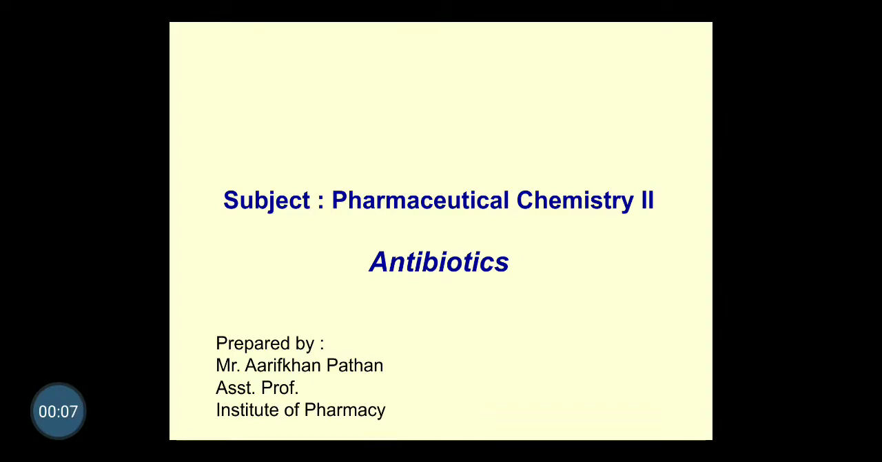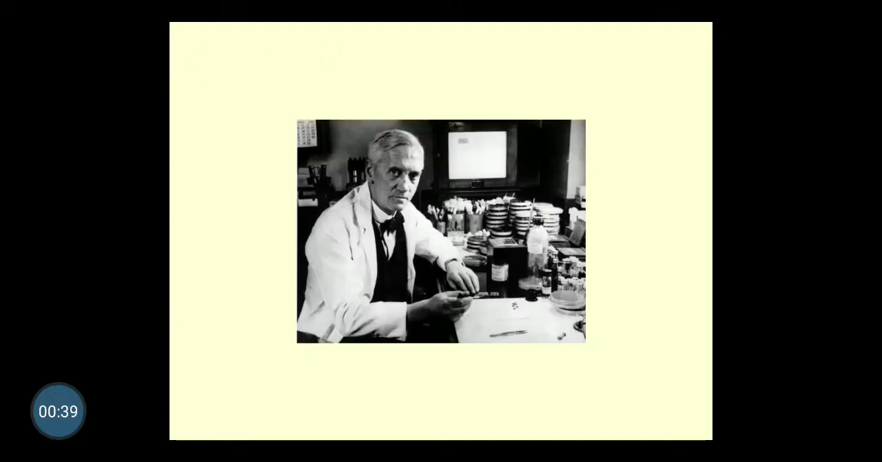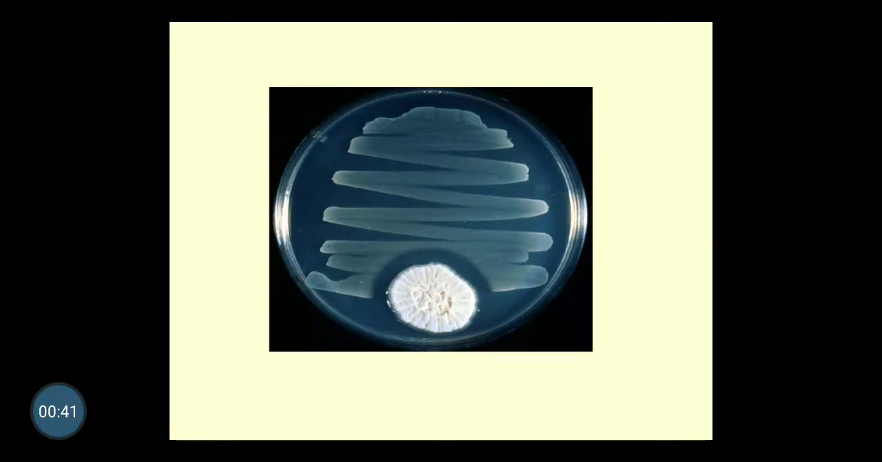So in this topic, we'll see the antibiotics. As far as the antibiotic is concerned, first we see the discovery of antibiotic. Penicillin was the first antibiotic discovered, and that was an accidental discovery by Alexander Fleming in 1929, when Sir Alexander Fleming observed that the bacterial culture contaminated with molds inhibited the bacterial growth. When he had grown the bacteria, there was inhibition of the growth of bacteria, and in this slide it gets clear.